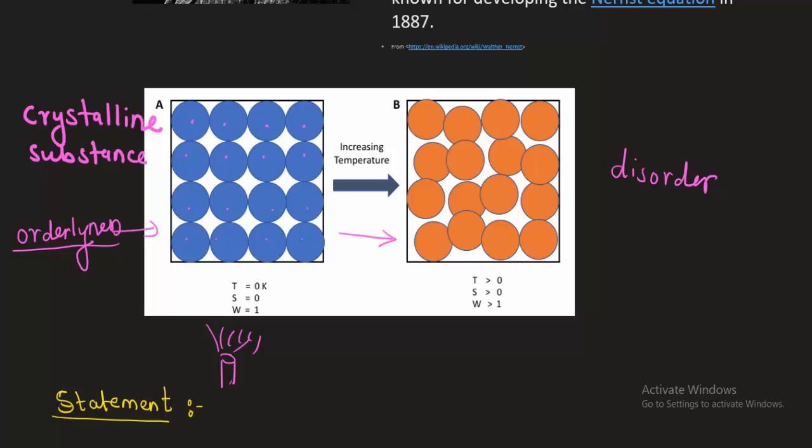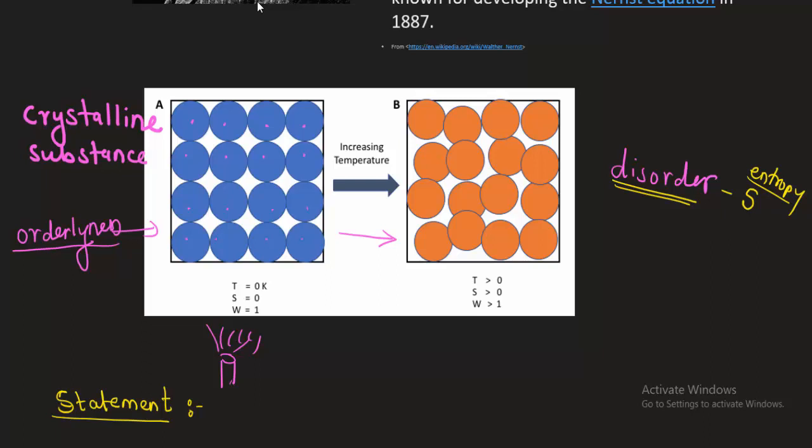So when temperature increases, the atoms absorb energy, and due to this their internal energy increases, which gives rise to disorder in the geometry of the crystalline substance. This disorder is measured in terms of entropy, and the symbol of entropy is S. So entropy is nothing but the extent of disorder in our system. It is the measure of disorder in the system, how much disorder is there.